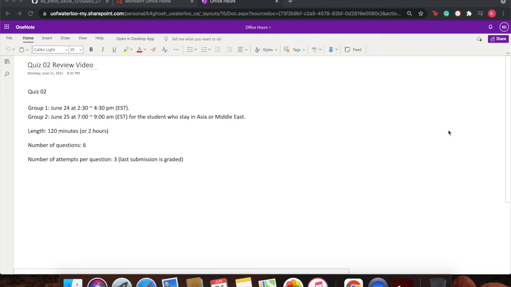It has been extended from the last time. And the number of questions still remains 6. Out of these, 3 of the questions are going to be 2-star questions and 3 of them are going to be 3-star questions. So please be really careful with time management this time. We know that a lot of students face that issue in the last quiz. Try to not give yourself more than 20 minutes per question. For the longer questions, the 3-star ones, you could probably spend 30-ish minutes, but then you definitely need to compensate by spending less time on the easier ones.